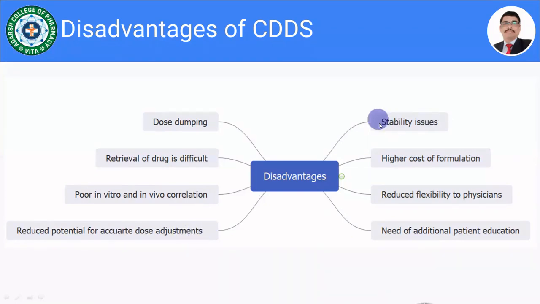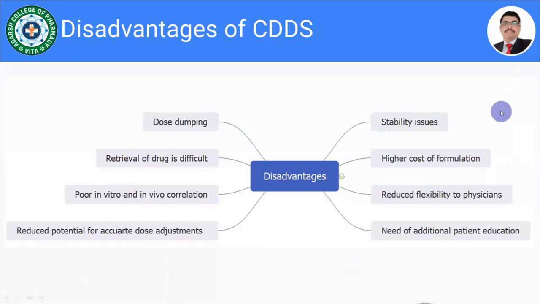Then the stability issues are there. Then high cost of formulation, reduced flexibility to the physicians, and need of additional patient education. So these are the limitations, or the disadvantages, of controlled drug delivery system.